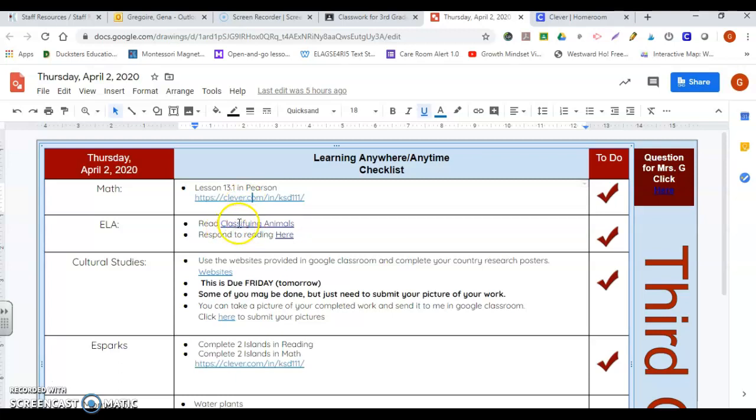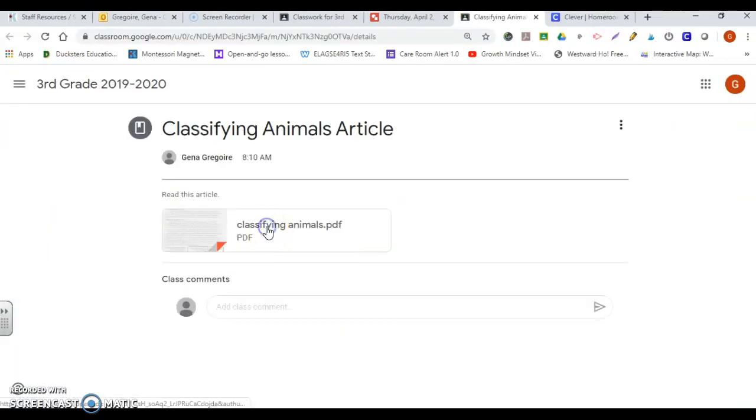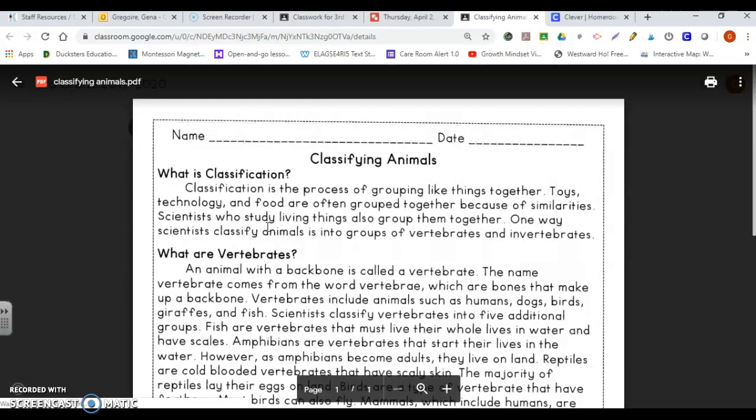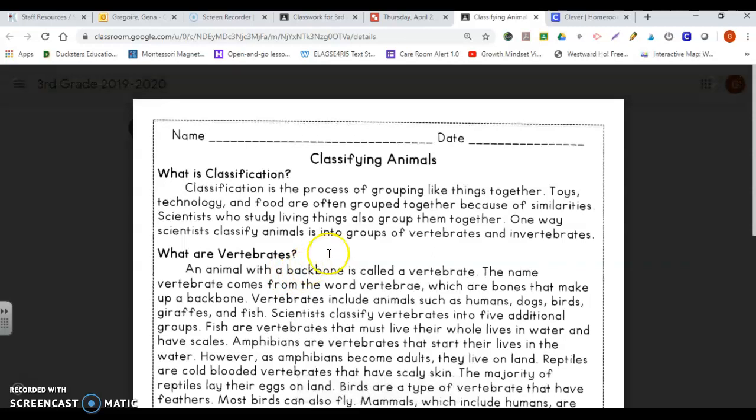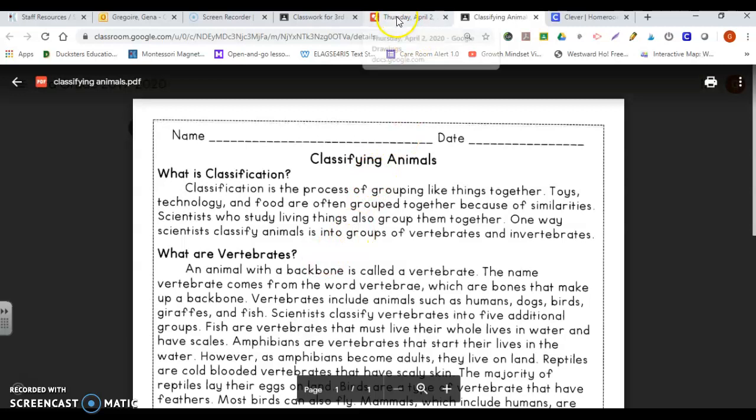It asks you to read this article. If you click on it, the website comes up, and here's the article you are to read. You can read the article. If you have a piece of paper or pencil, maybe you need to take some notes to help you understand and comprehend what the article is asking.